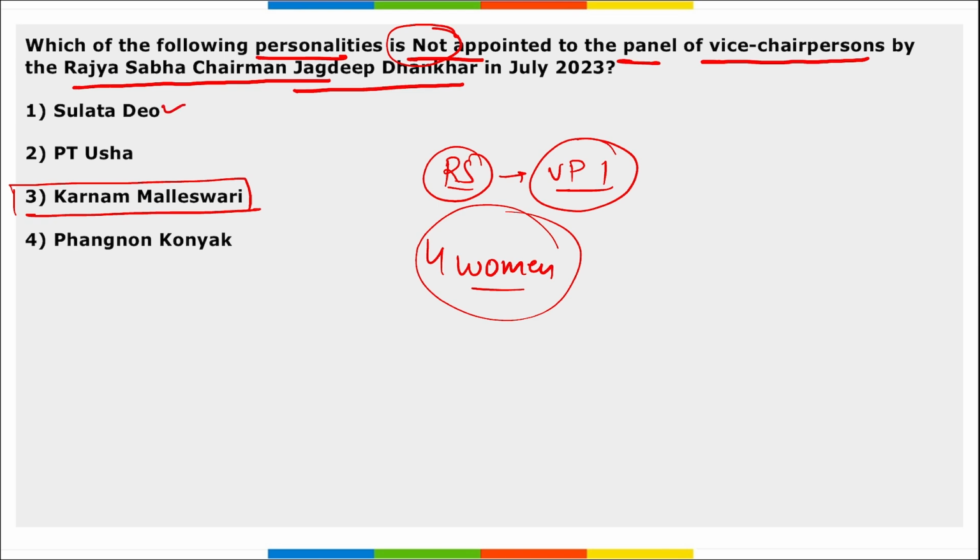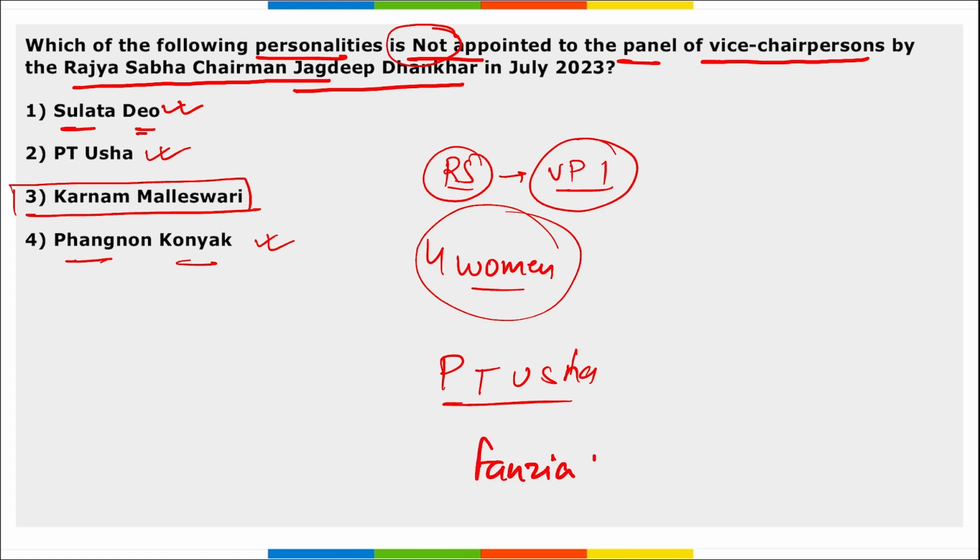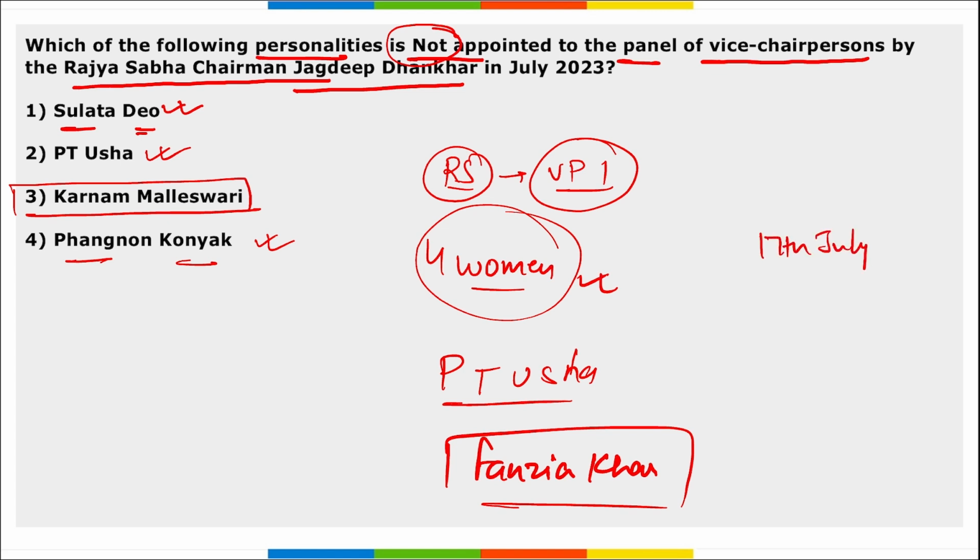The appointed women are Sulata Deo, PT Usha, Phangnon Konyak, and Fauzia Khan. These are the 4 women that were appointed to the panel of vice chairpersons by the Rajya Sabha chairman Jagdeep Dhankhar. This panel of vice chairpersons has been reconstituted with effect from 17th of July 2023.